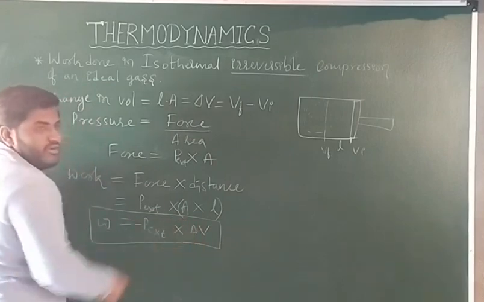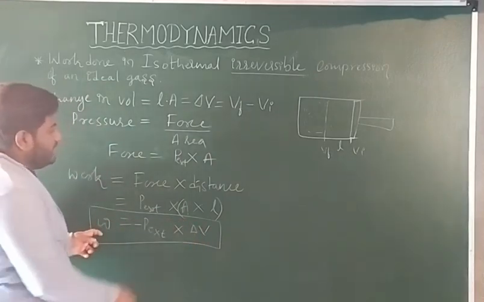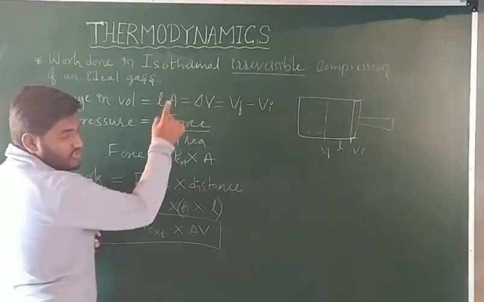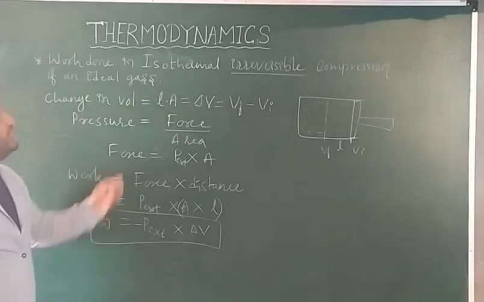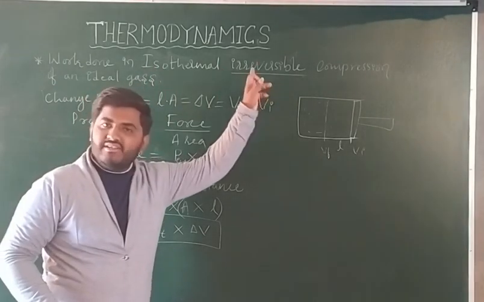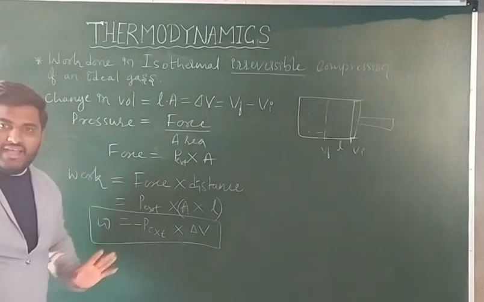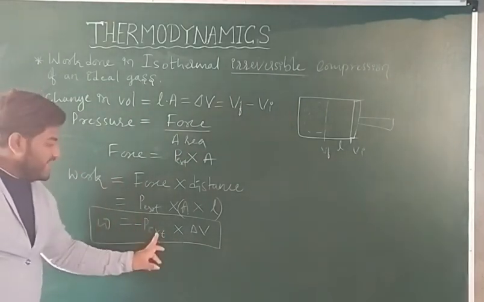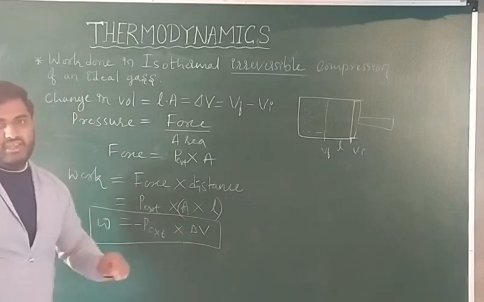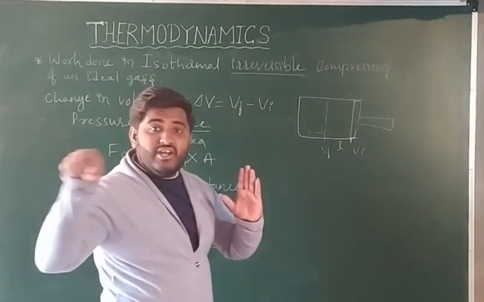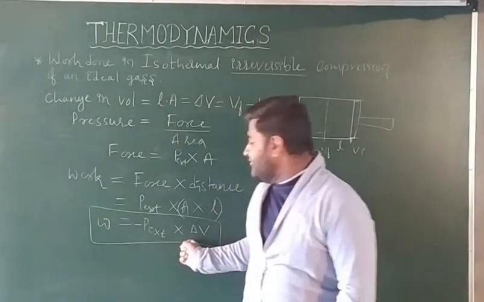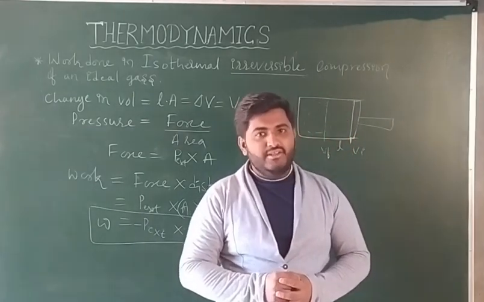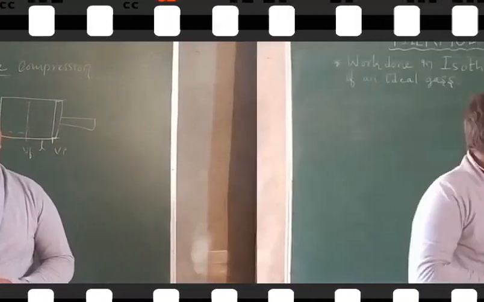Minus P external into del V. Work done. You can write here also where it is. Here also minus sign. Work done during isothermal irreversible compression for an ideal gas is given by W is equal to minus P external into del V. What is P external? Pressure applied externally. And what is del V? Change in volume during the process. Understood?